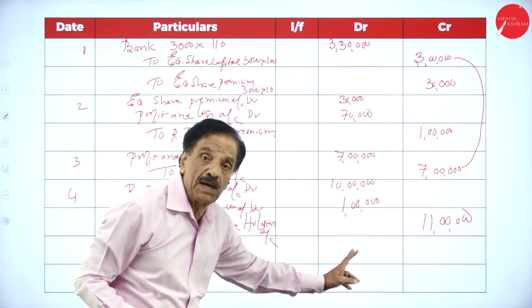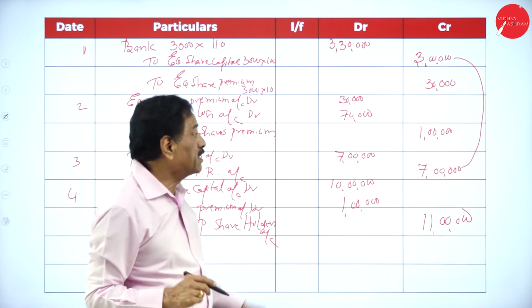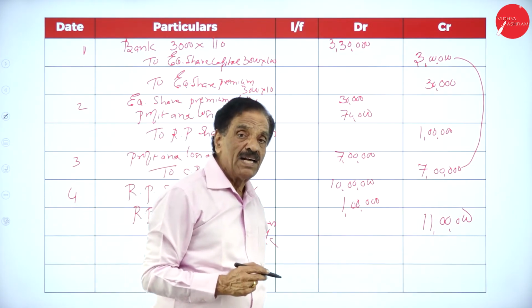How much premium is payable? 1 lakh. You already got 30,000 premium on the equity shares. How much shortage? 70,000 has been taken from the profit and loss account.